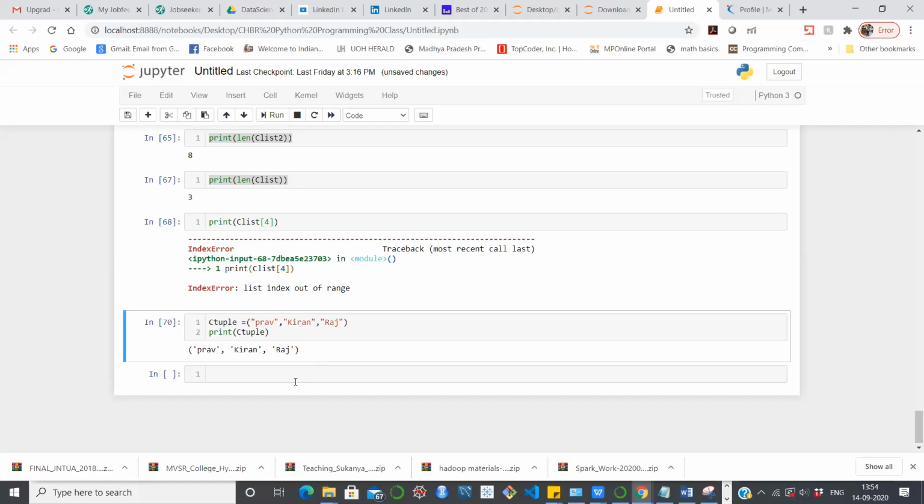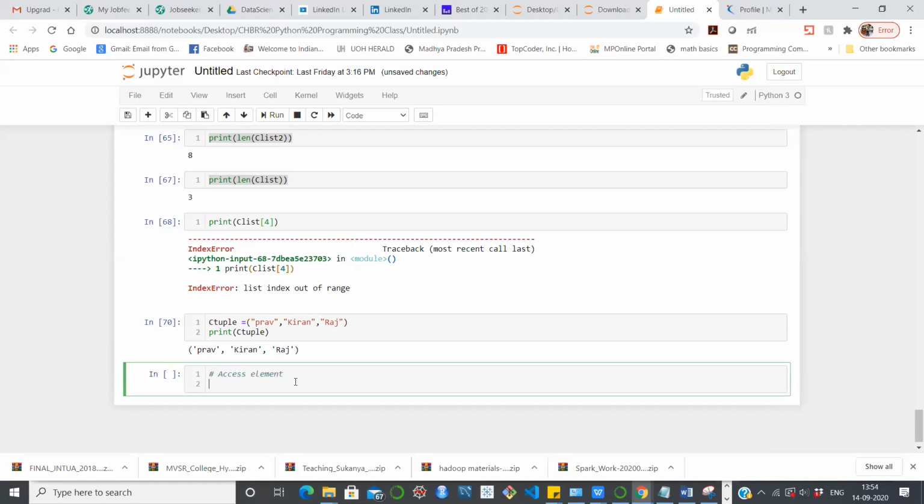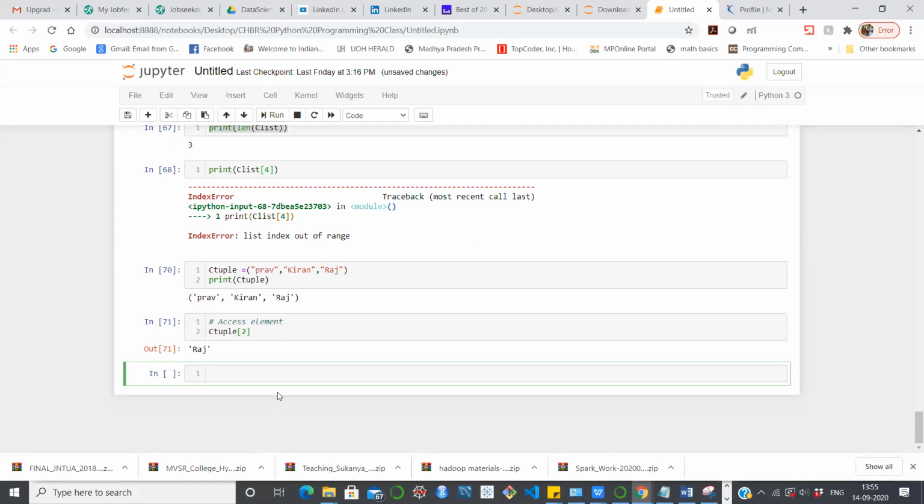Now suppose we wanted to access an element, so I can mention it as access element. I will write here C tuple and mention 2. So you can see here we are accessing Raj.